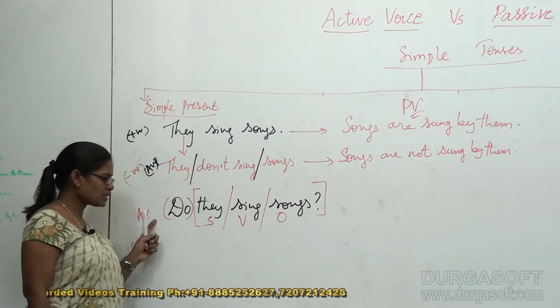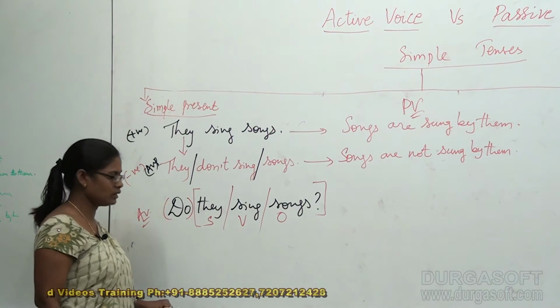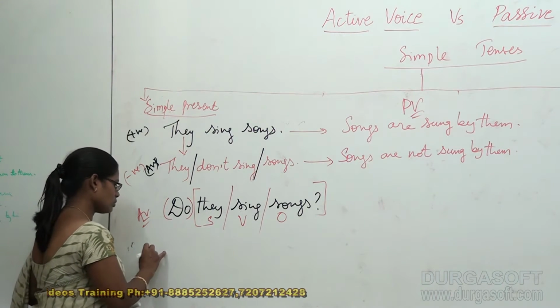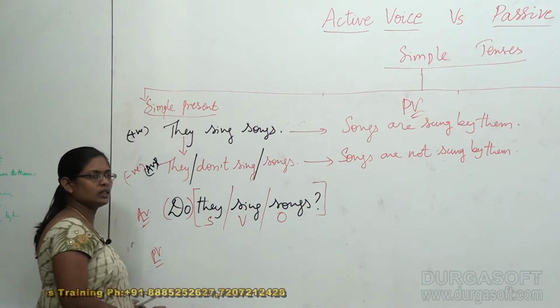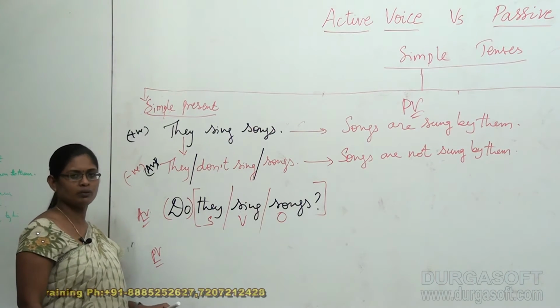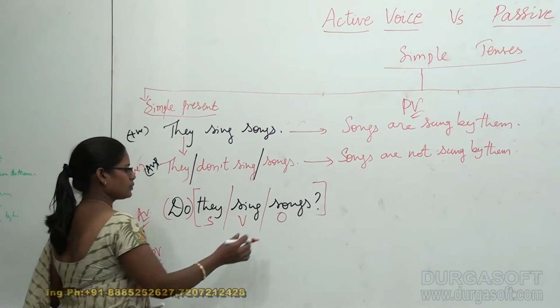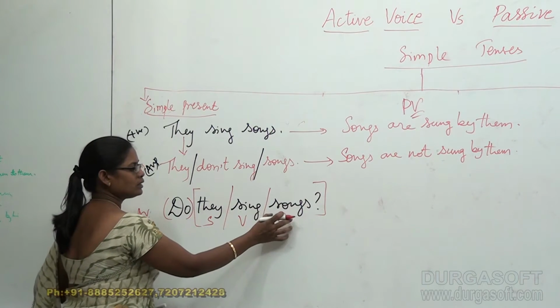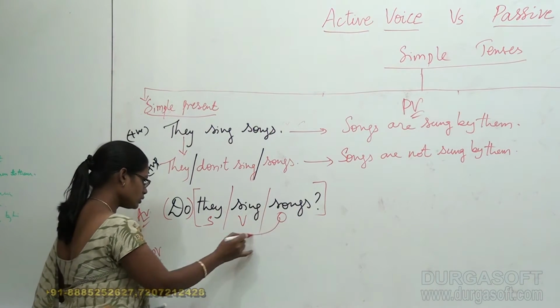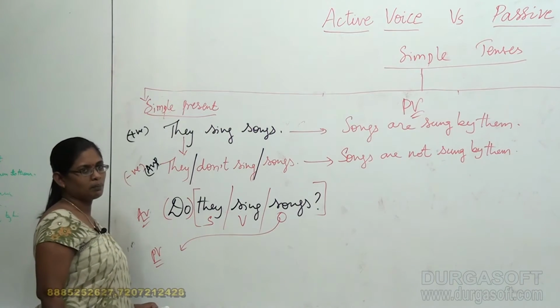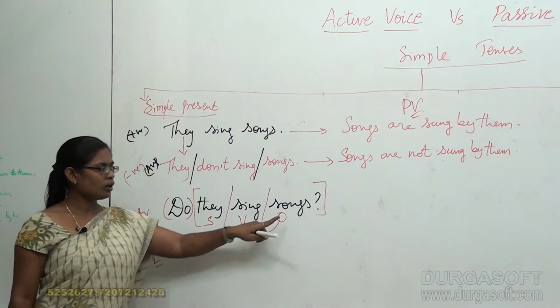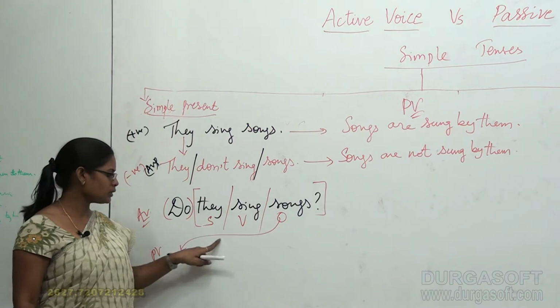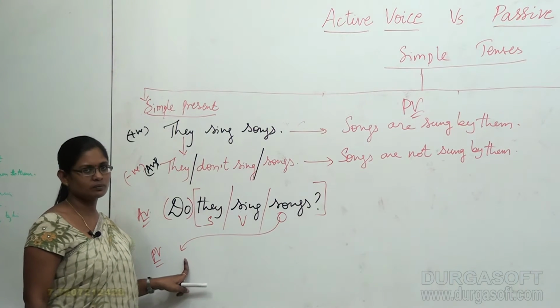Now when you convert this active voice into passive voice question, it has to be converted into the form of a question, right? Songs is going to take the first place in the passive voice. So the object in the active voice is going to become the subject in the passive voice.